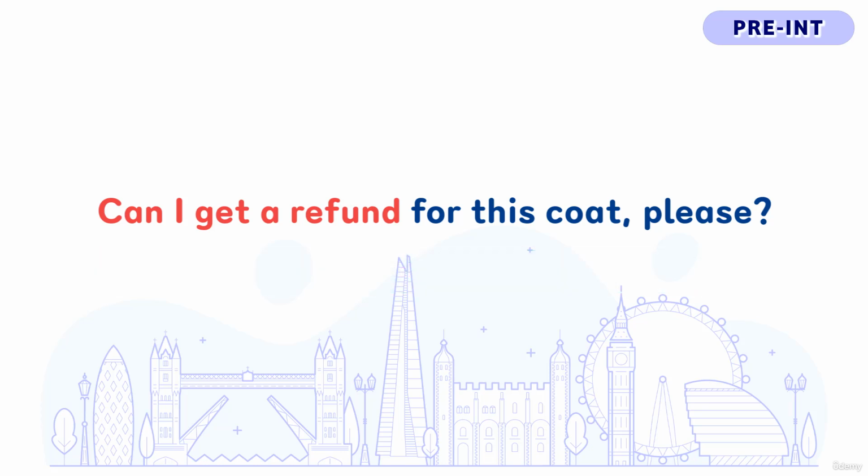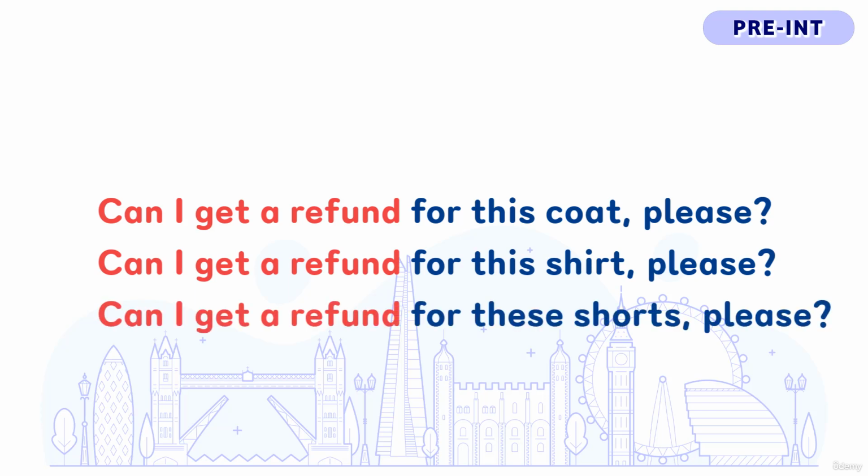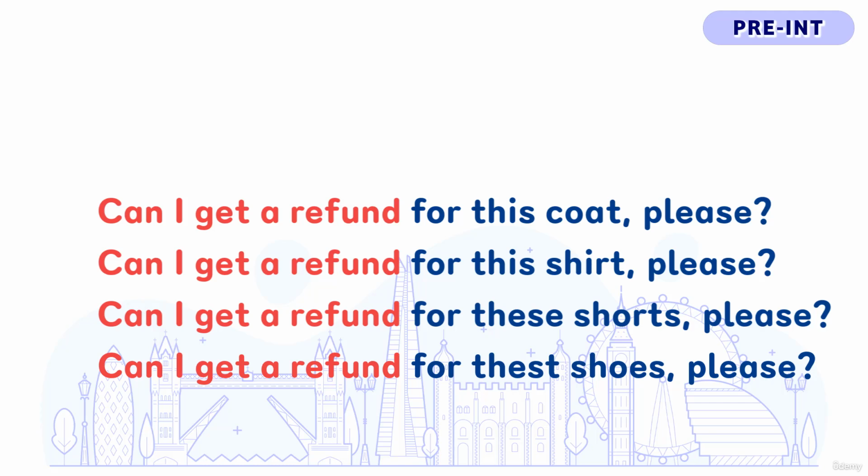After this part, we can say what we want a refund for by adding for plus noun. And in this question, we have for this coat. Lastly, we add please at the end to make this question polite. Let's take a look at a few other example questions. Can I get a refund for this shirt, please? Can I get a refund for these shorts, please? Can I get a refund for these shoes, please?